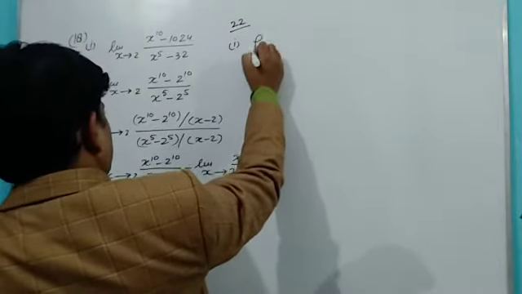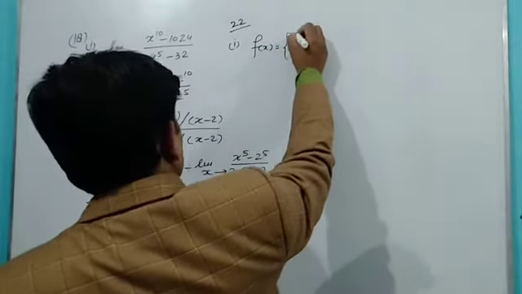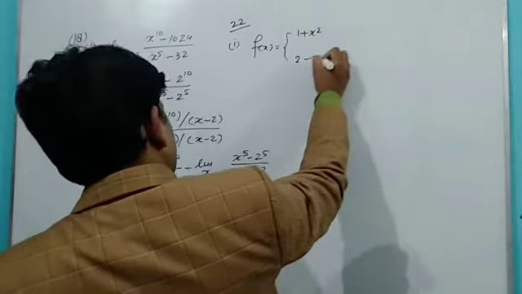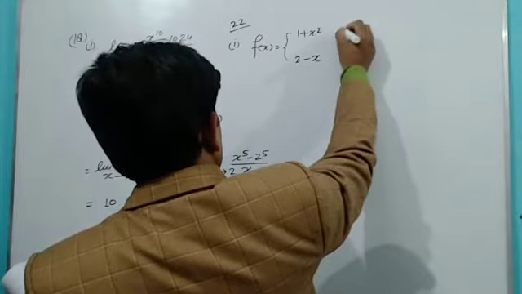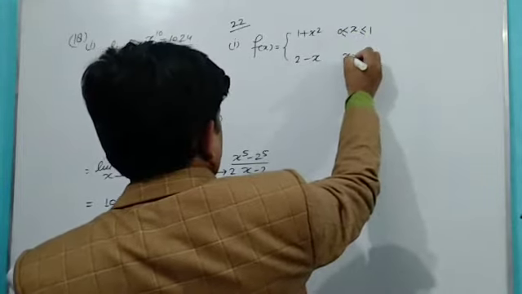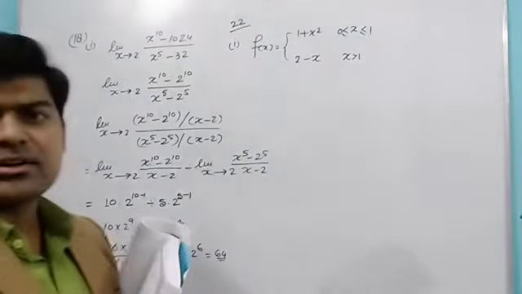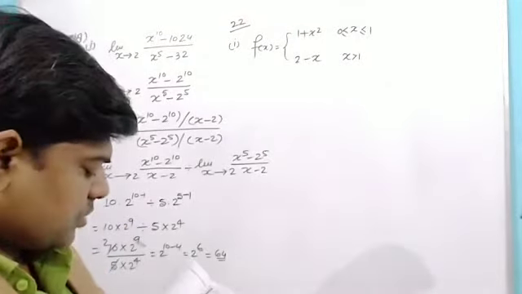So here I'm having f(x) equal to 1 plus x squared for x between 0 and 1, and 2 minus x for x greater than 1. Okay, we have to check whether the limit as x tends to 1 will exist or not.